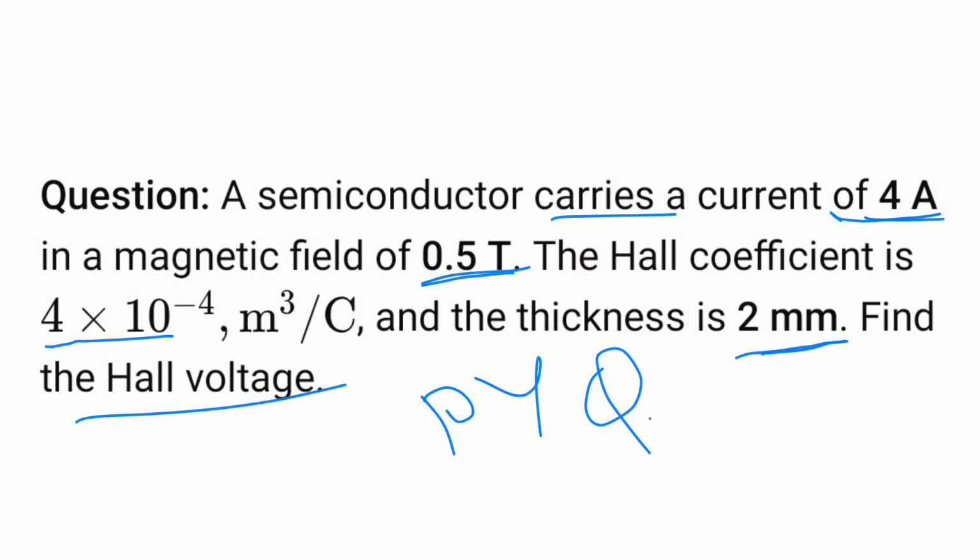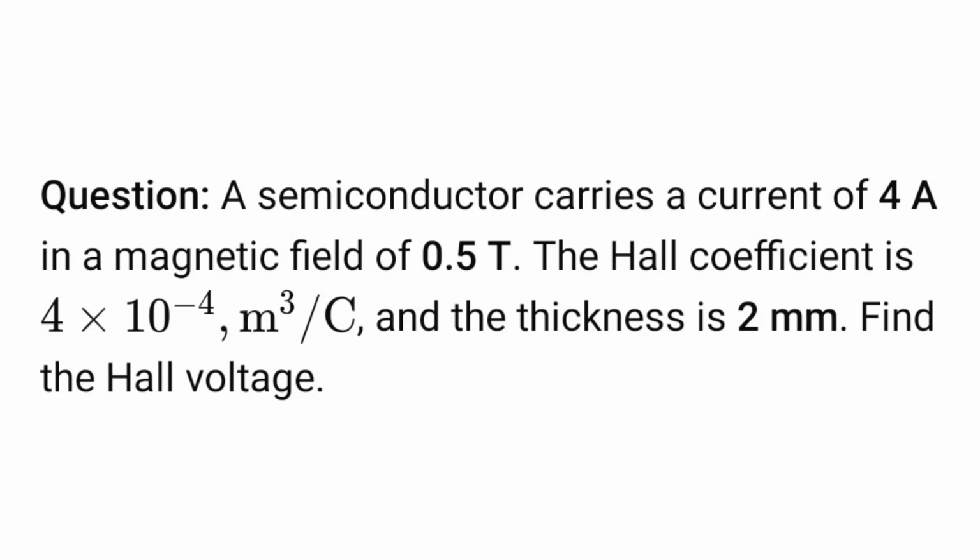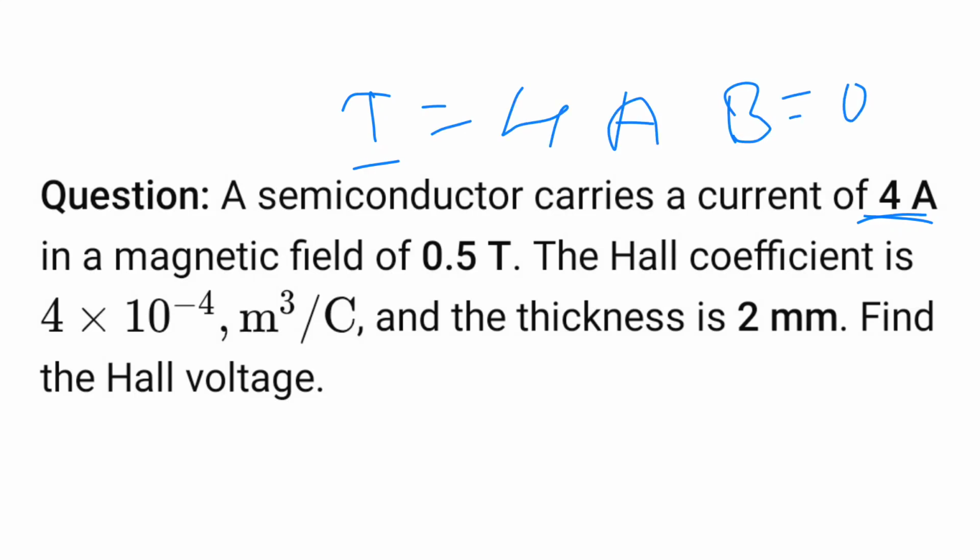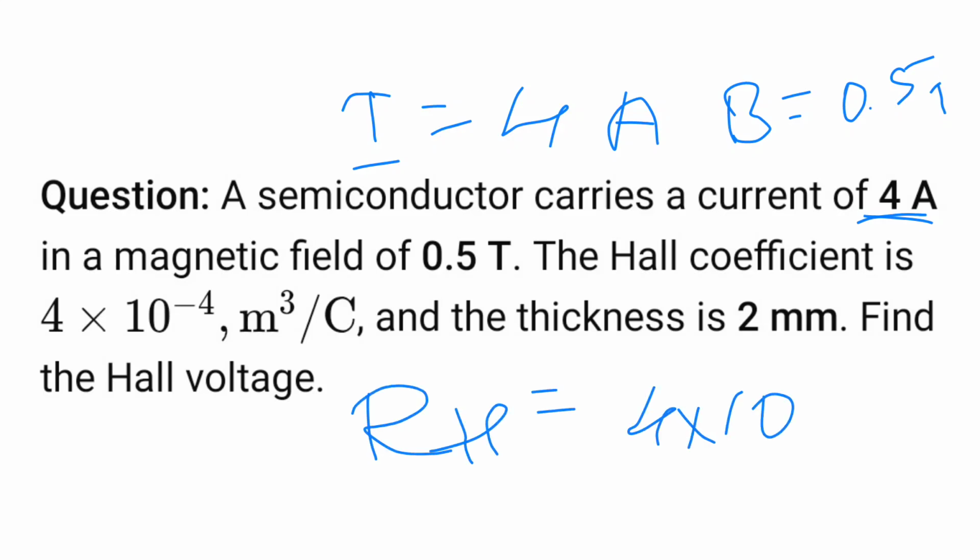So the given data: current I is 4 ampere, magnetic field B is 0.5 Tesla, Hall coefficient RH is 4 into 10 raised to minus 4, and the thickness T is 2 millimeter.